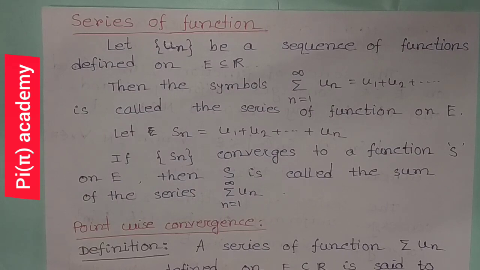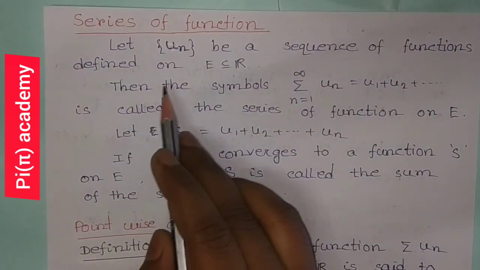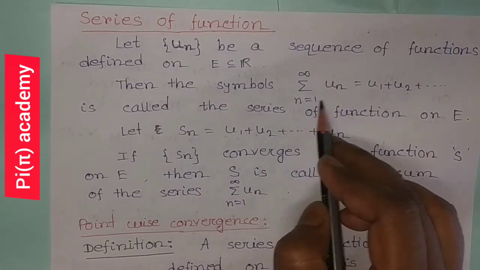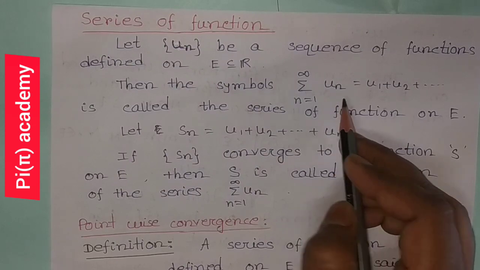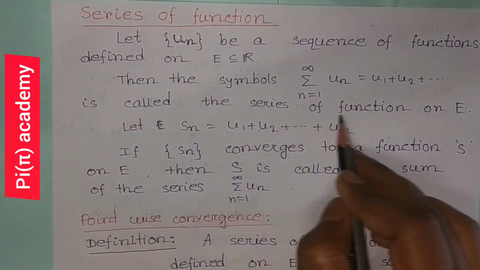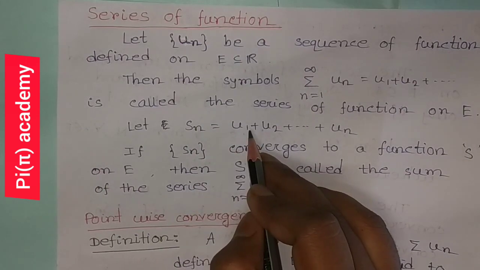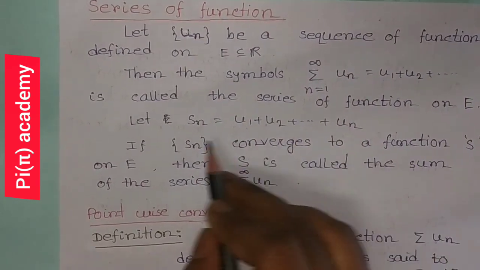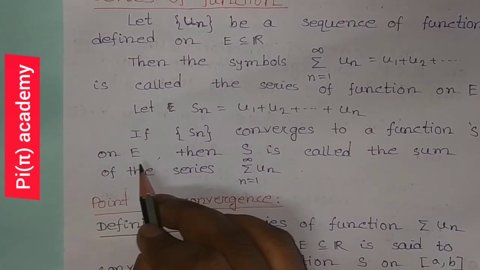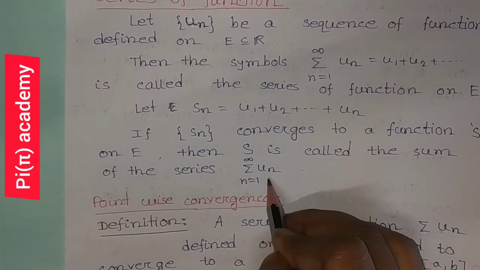Now the series of function. Let sequence un be a sequence of functions defined on E subset R. Then the symbol summation n equal to 1 to infinity un equal to u1 plus u2 plus so on is called the series of function on E. Let Sn equal to u1 plus u2 plus dot dot un. And if the sequence Sn converges to a function S on E, then S is called the sum of the series summation n equal to 1 to infinity un.